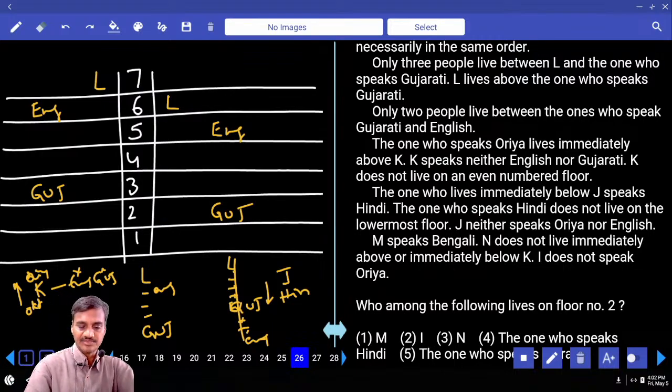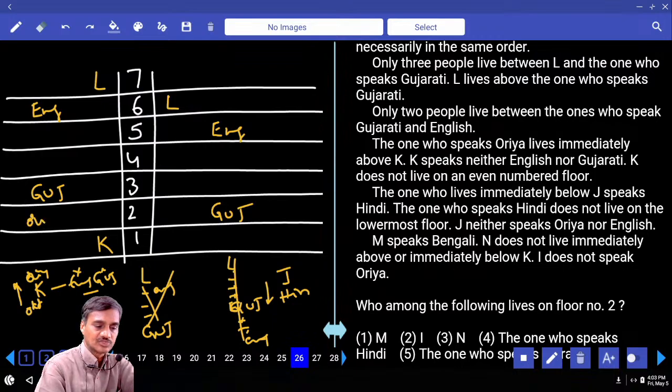Then, what is the next information we have between these two? K lives on an odd number floor, but neither English nor Gujarati. And the one who speaks Oriya is immediately above this K. Now here, can K be at this place? No, because Oriya must be immediately above this one, not possible. Can K be on the 3rd floor? No, because K is not Gujarati. Hence, K must be here. If K is here, the one who speaks Oriya must be here.